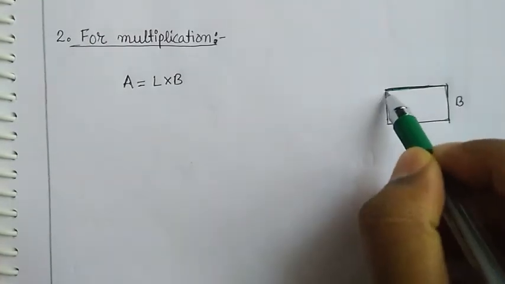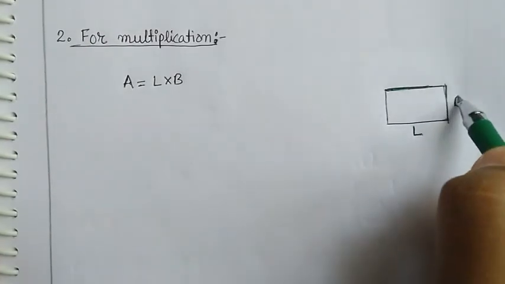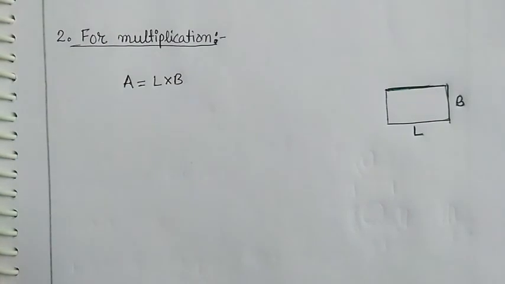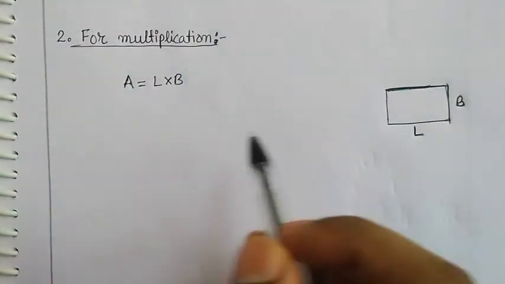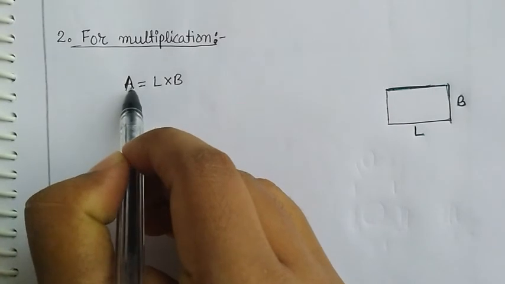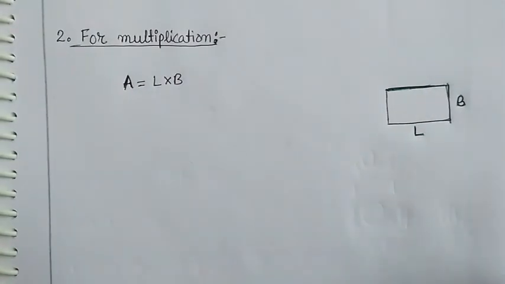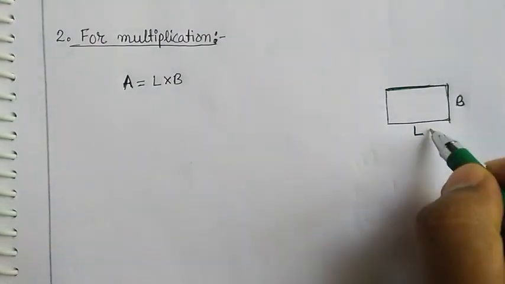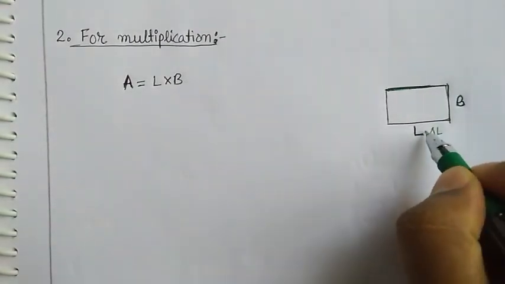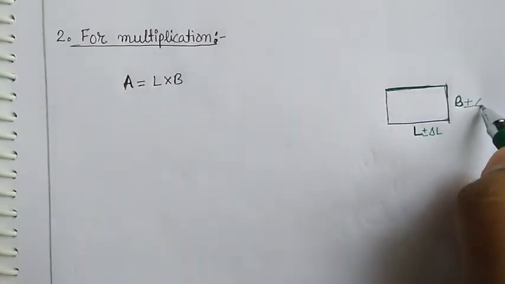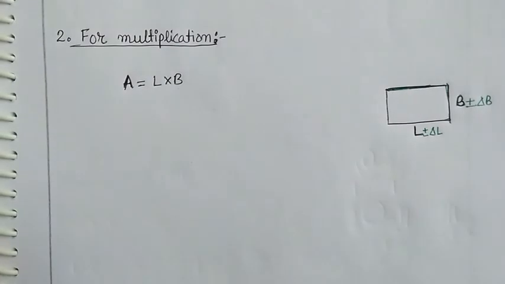There is length L and breadth B. Now the area of that box will be given by area A equal to length into breadth. Let's assume that the error in length is equal to delta L and the error in B is delta B.